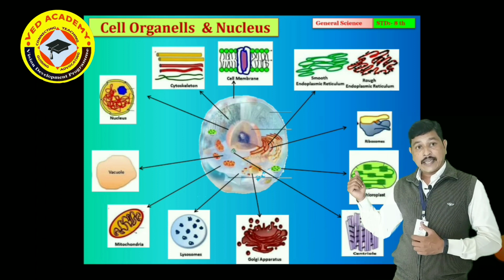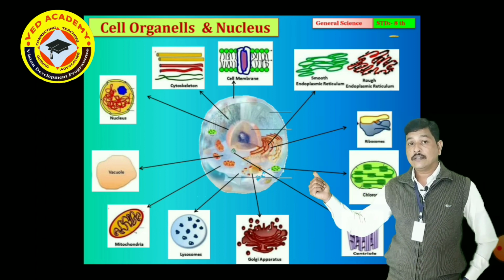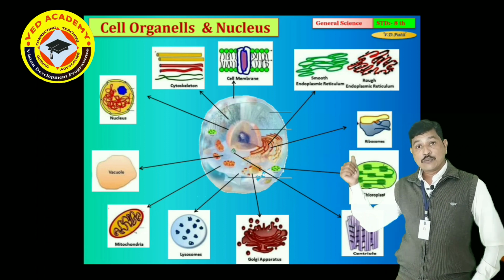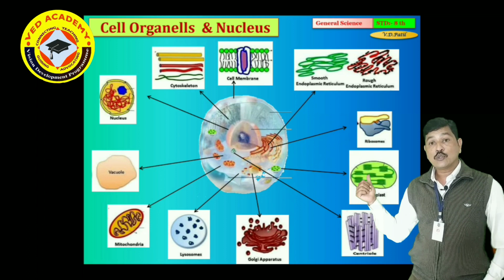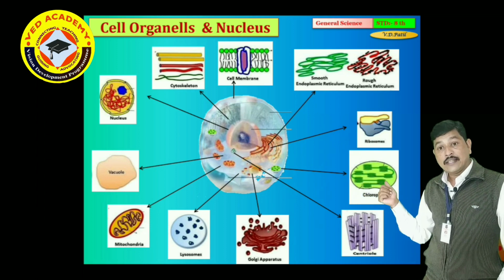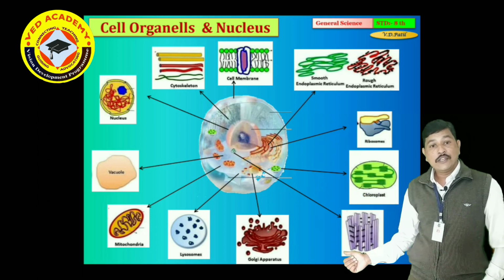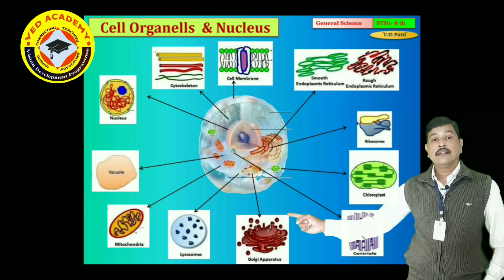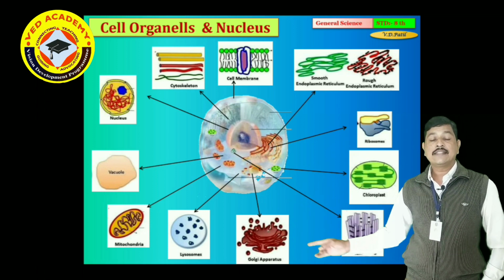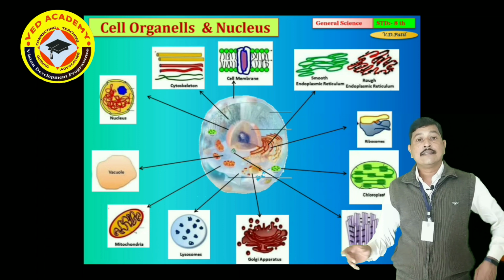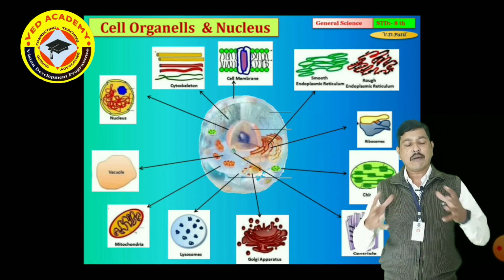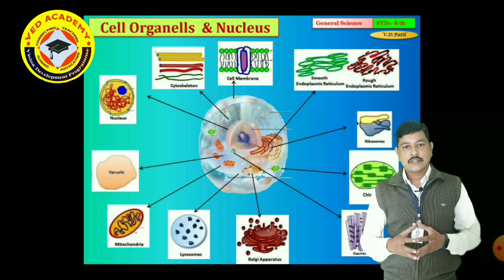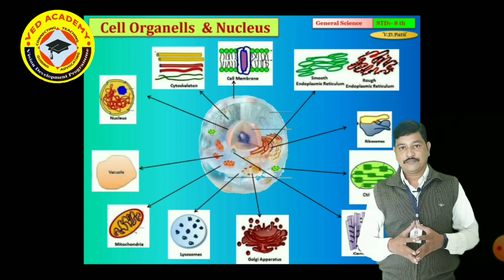Once again: nucleus, cytoskeleton, cell membrane, then smooth endoplasmic reticulum and rough endoplasmic reticulum, then ribosome, then chloroplast, then centriole, then Golgi bodies, then lysosome, then vacuoles. These are the cell organelles present in the cell, and each one performs different functions inside our cell.